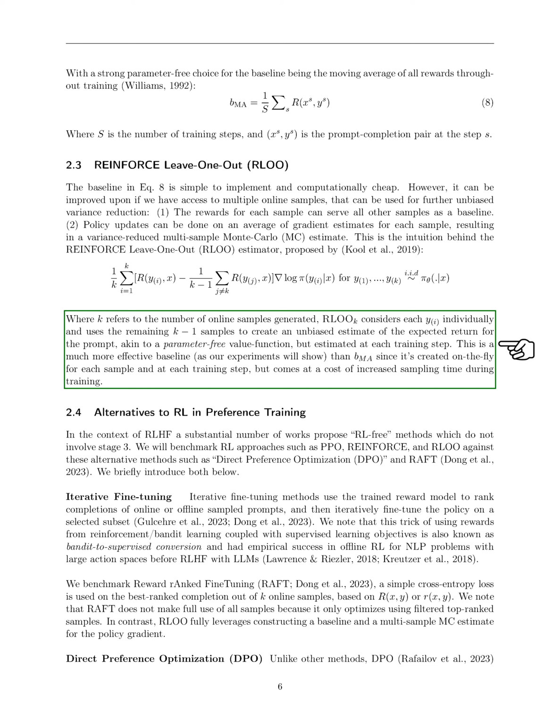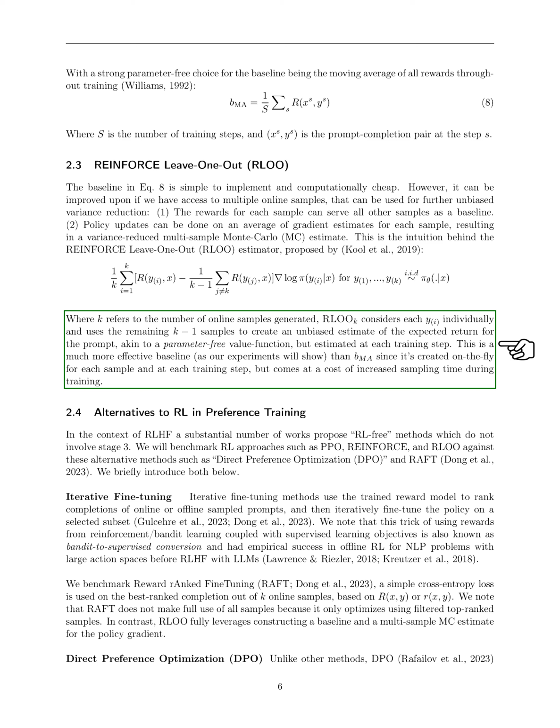In more detail, when we have a number of online samples, we treat each one individually but use the rest to create an unbiased estimate of the expected return. This method acts like a dynamic, parameter-free value function that's recalculated at every training step, making it a more effective baseline than traditional methods. However, it does require more time to sample during training.